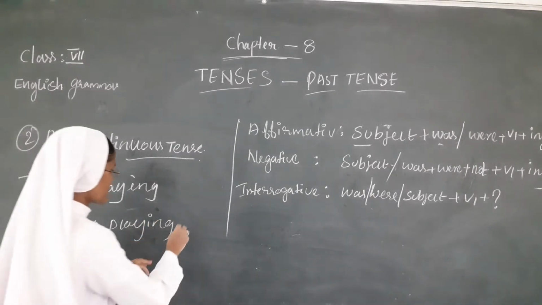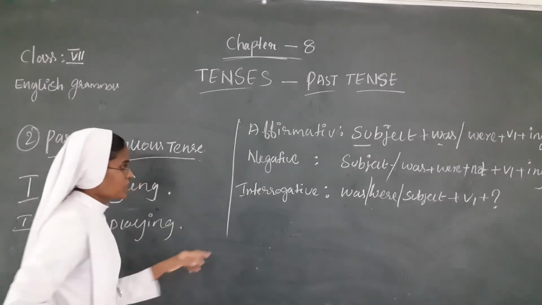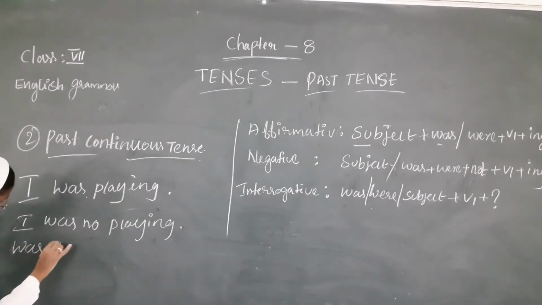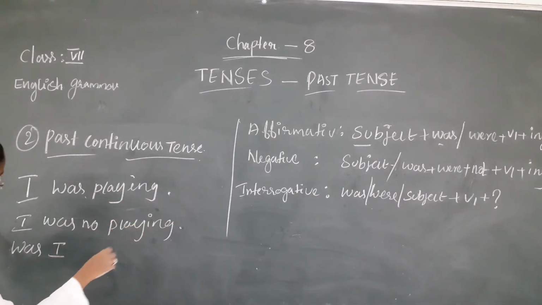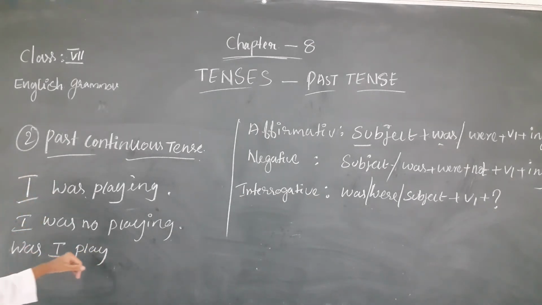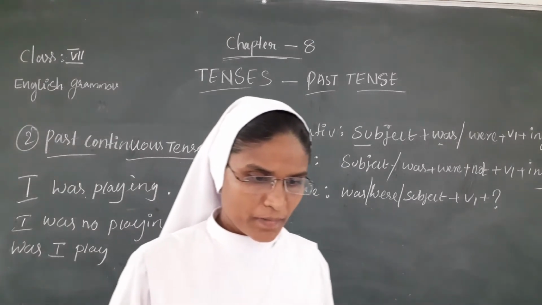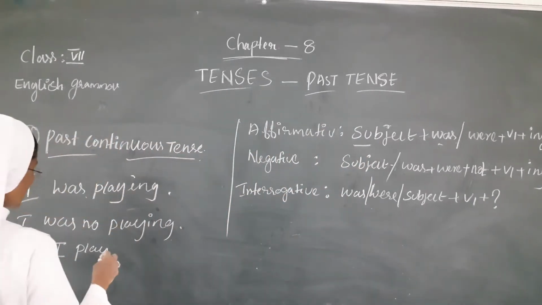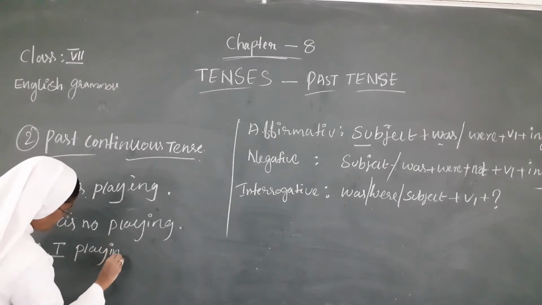The interrogative sentence: was, then subject I, then verb one play, then ing form playing.